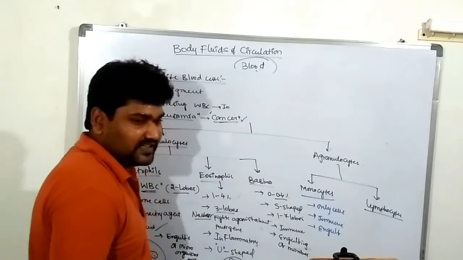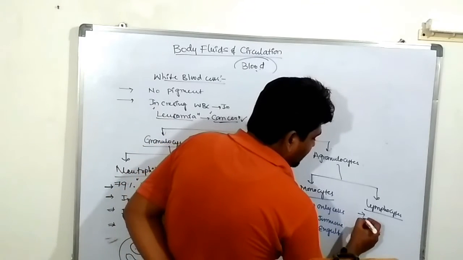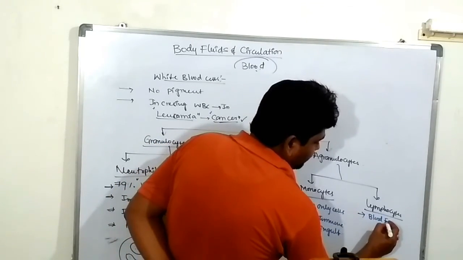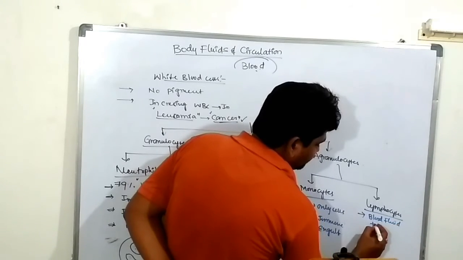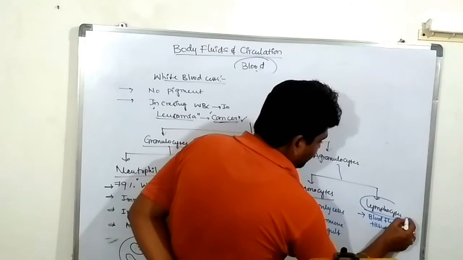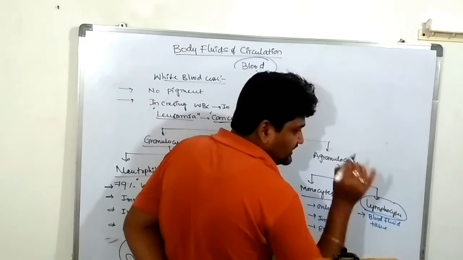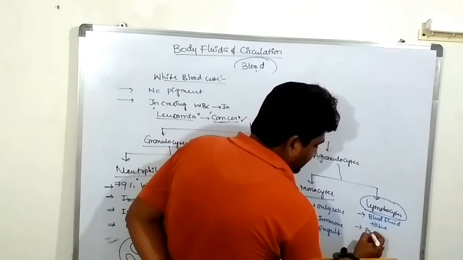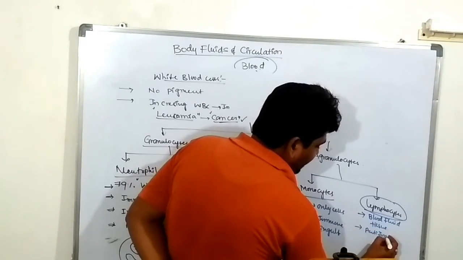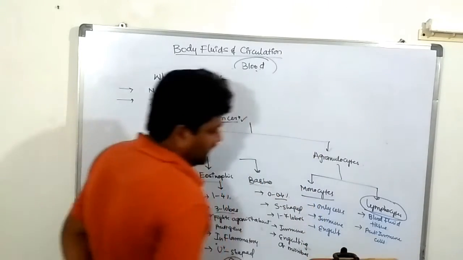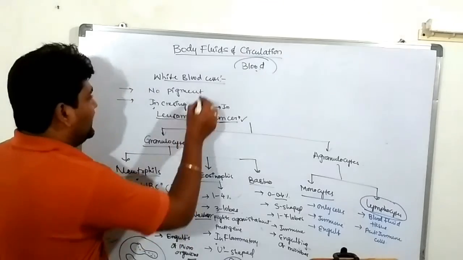It is one of the blood fluid tissue. Next we will discuss detailed information about the lymphatic system. Lymphocytes act like immune cells. Are you clear? So this is the one as WBC.